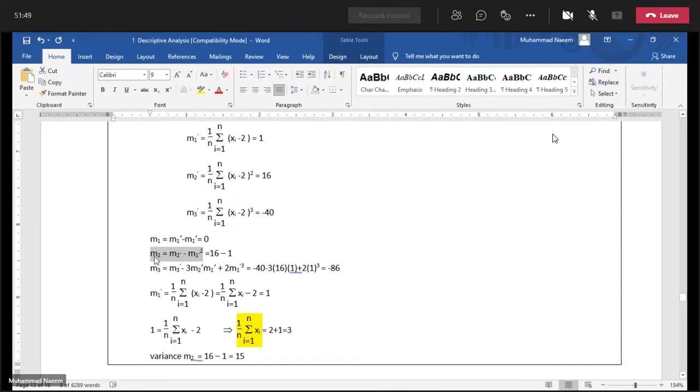So using this formula, we directly get the value of the variance, which is equal to 15.